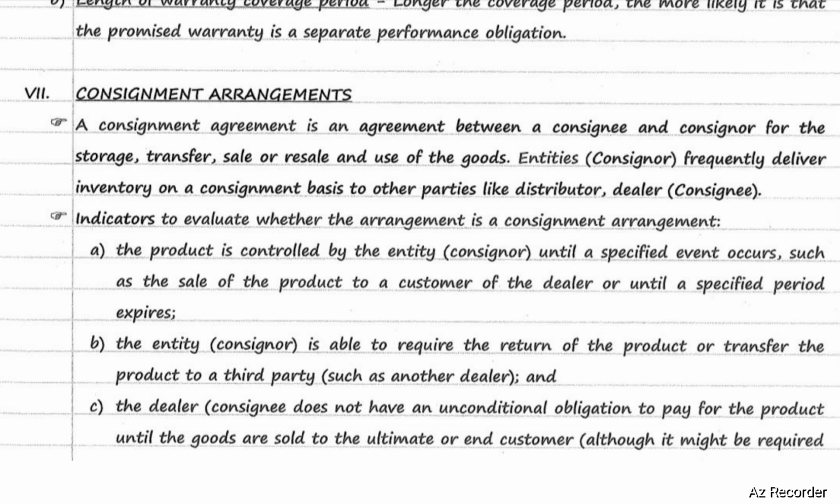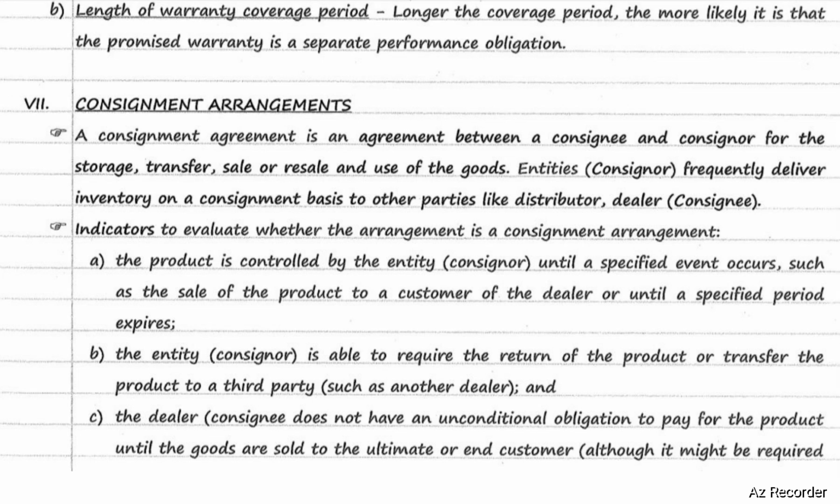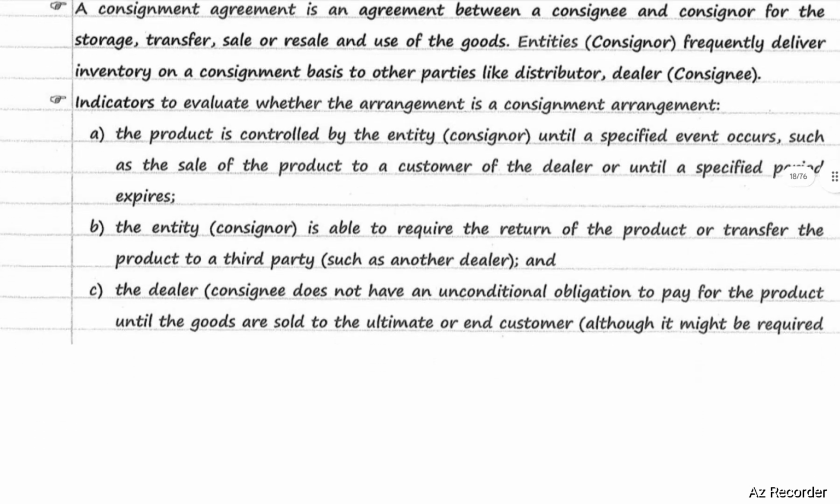The product is controlled by the entity, that is the consignor, until a specified event occurs, such as sale of the product to a customer of the dealer, or until a specified period expires; and the entity, that is the consignor, is able to require the return of the product or transfer the product to a third party, such as another dealer; and the dealer, that is the consignee, does not have an unconditional obligation to pay for the product until the goods or services are sold to the ultimate or end consumer, although it might be required to pay a deposit.